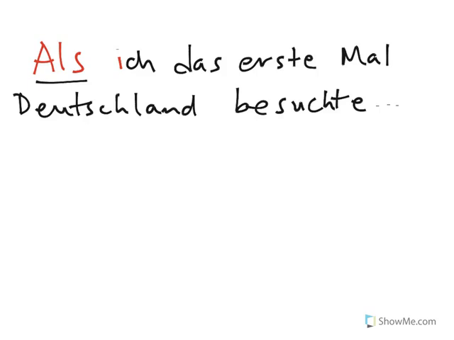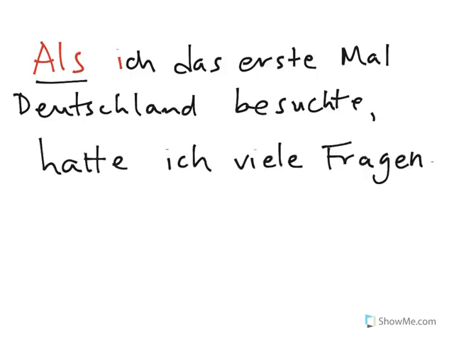Now, how would you complete that sentence so that it makes sense? Remember that als connects two individual, real, actual events that happened in the past. So you can pause the video here and finish the sentence for yourself with an actual event. Now here's an example of that sentence completed. Als ich das erste Mal Deutschland besuchte, hatte ich viele Fragen.